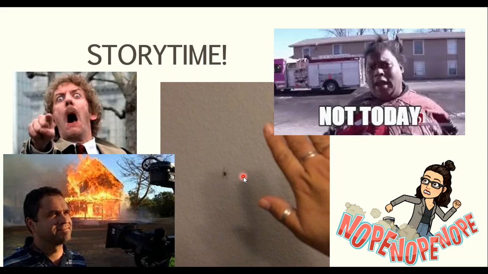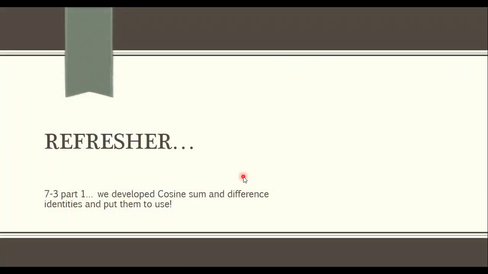Anyway, let's do some math. Last time we were in 7.3, we were talking about cosine sum and difference, and we did 3 different types of problems as we were working through them.